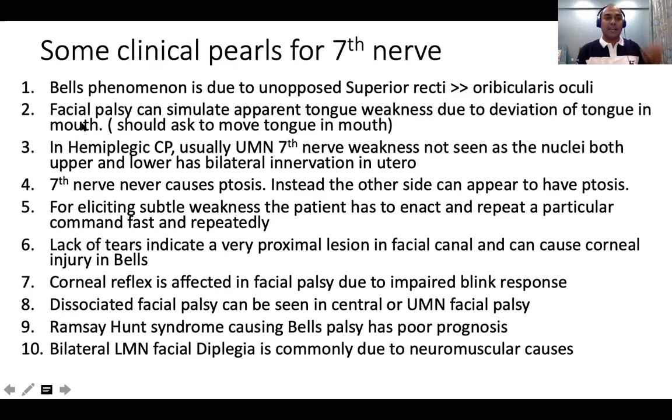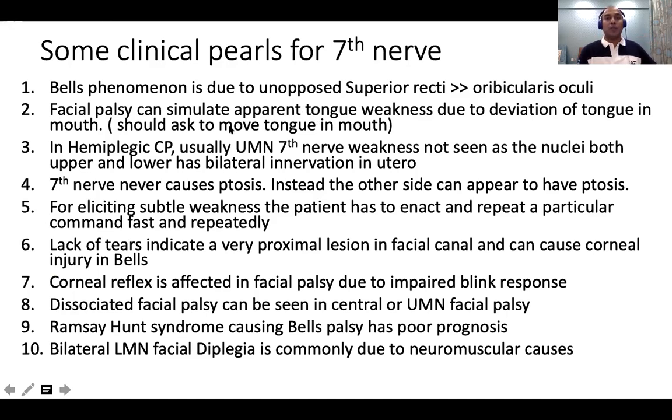The second point: when I was going for my exam, it was asked by my examiner. At that point, I was not able to think. He said, whenever there's a facial palsy on one side, the tongue on that side can slightly sag towards the same side. So sometimes you may think that there is also tongue weakness. That is called an apparent tongue weakness. Okay, this was asked by my examiner in my exams.